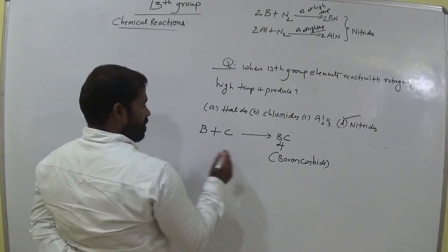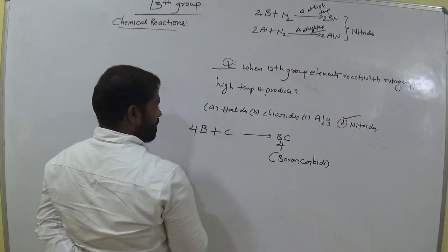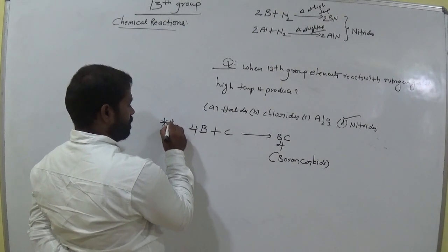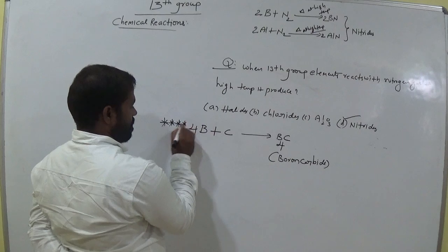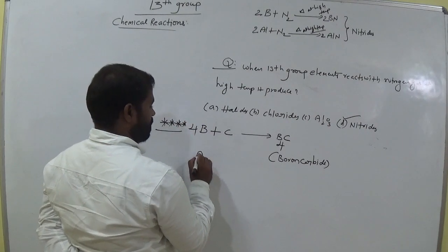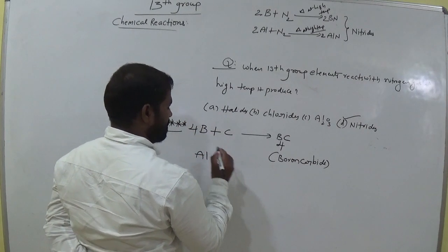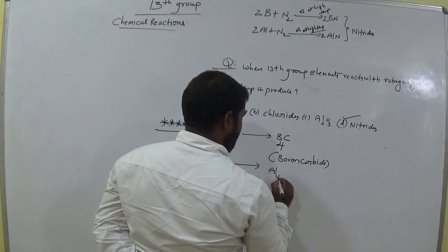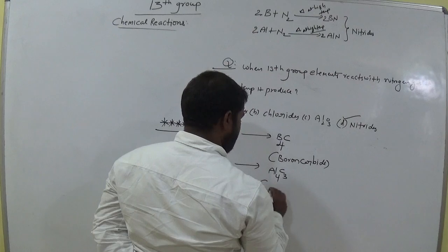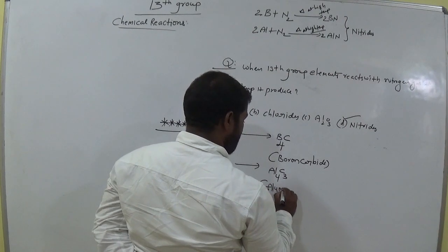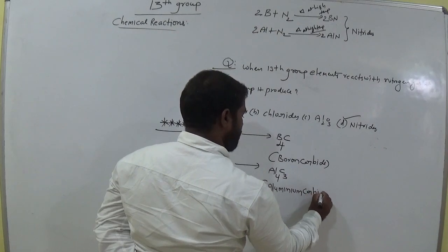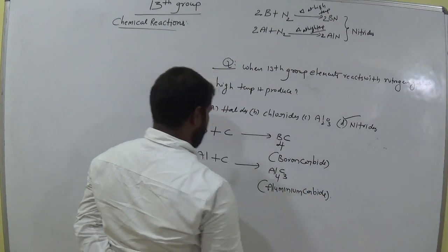Okay. 4 borons, here we have 1 carbon, enough. But aluminum treated with carbon gives Al4C3. This is aluminum carbide. Is it okay?